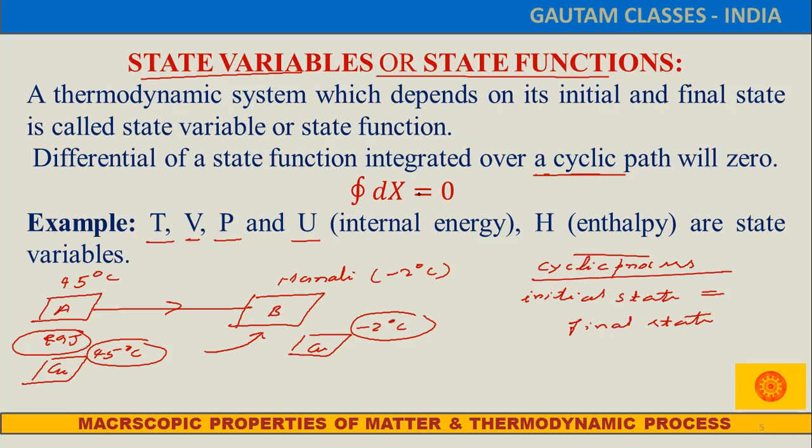So for a cyclic process, the change in a state variable function is always zero. So if this type of sign is present anywhere, it is showing a cyclic process: integration over one cycle, the change in the state variable function will be zero. Suppose a question comes: what is the change in internal energy for a cyclic process? That will be zero. Why? Because the initial and final state are the same, so the change will be zero.